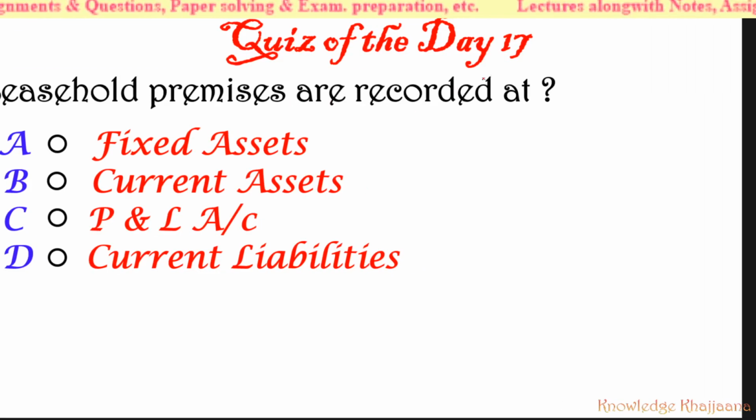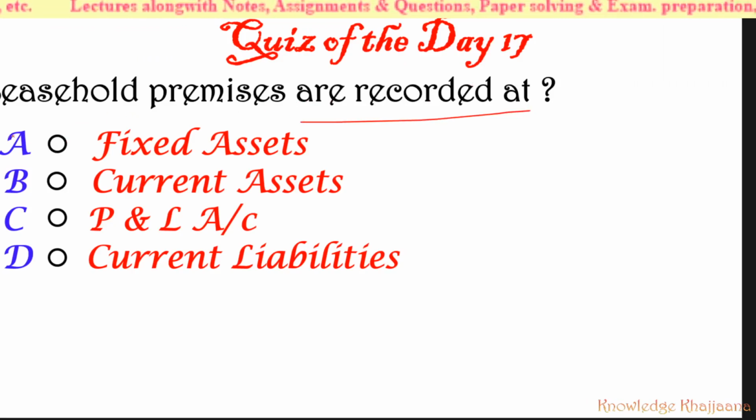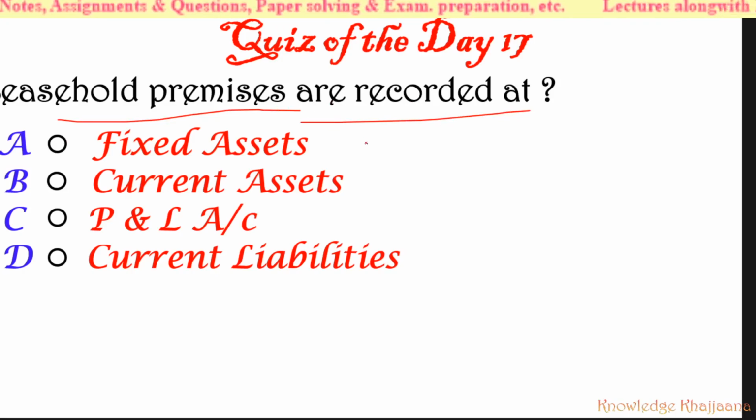Let's move to the quiz of the day. Leasehold premises are recorded at where? Are they recorded as fixed assets or current assets, or are they recorded on the debit side of the profit and loss account, or are they recorded as current liabilities? A very simple and easy quiz for this day. Okay, you have to give the correct answer immediately.